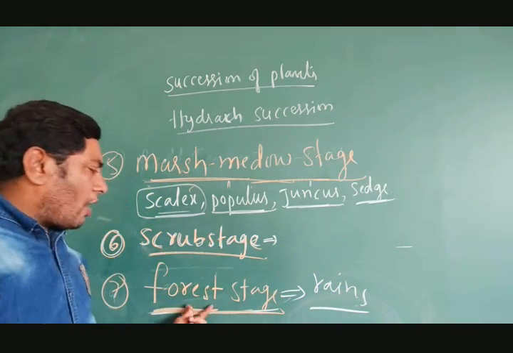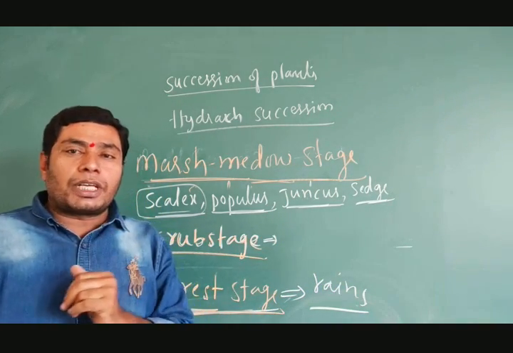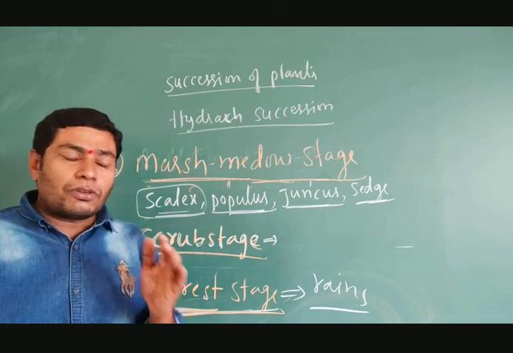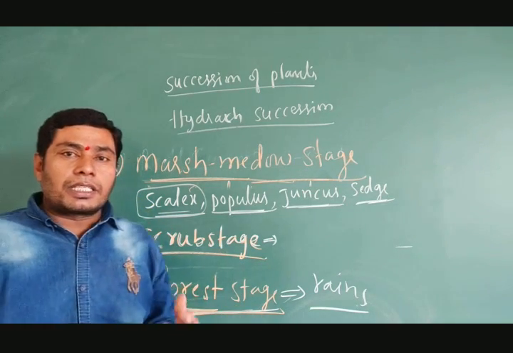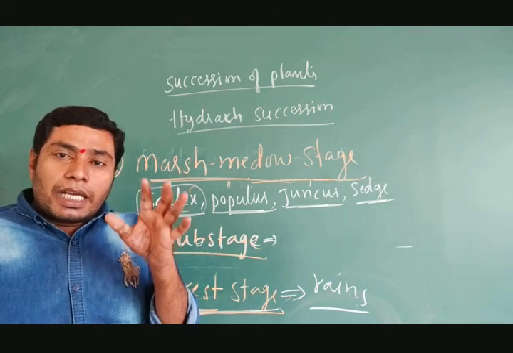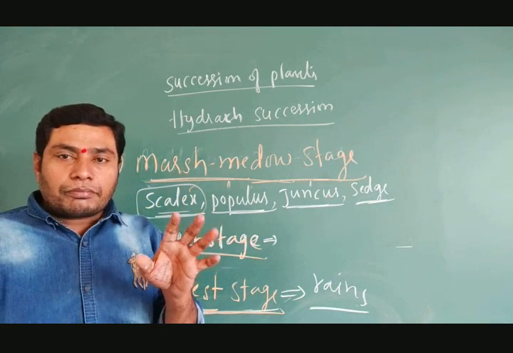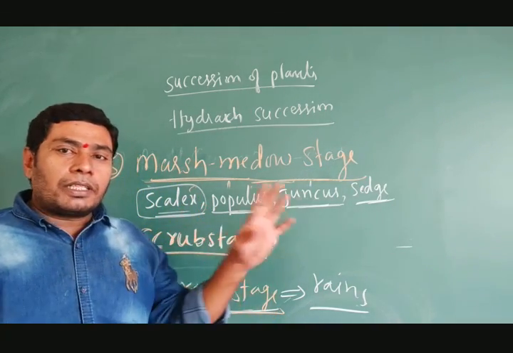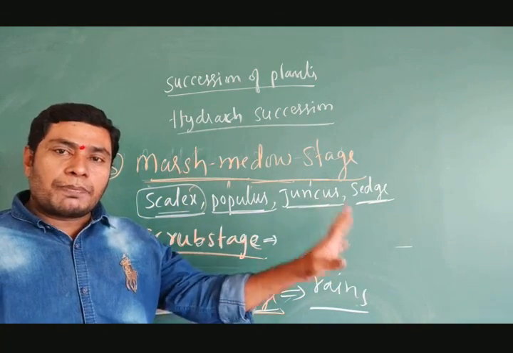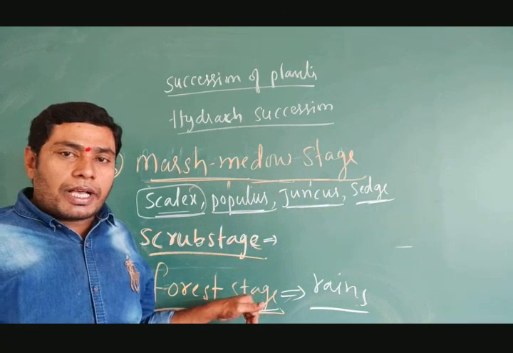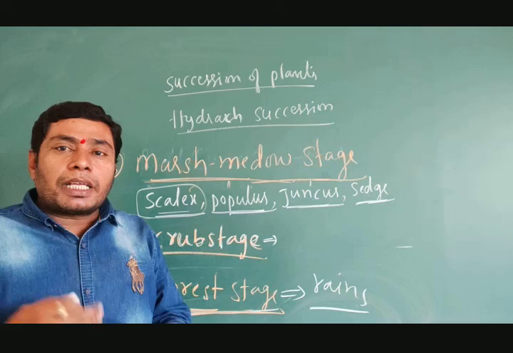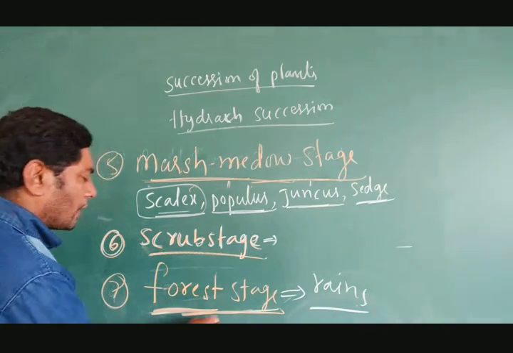The forest stage, the 7th serial stage, is a climax community. It cannot be replaced by any one type of organisms or any one species community. That's why it is known as a climax community.